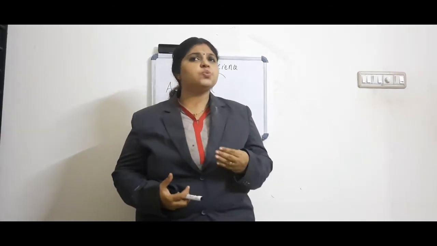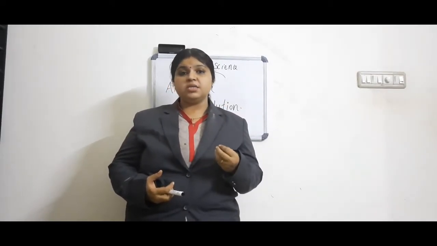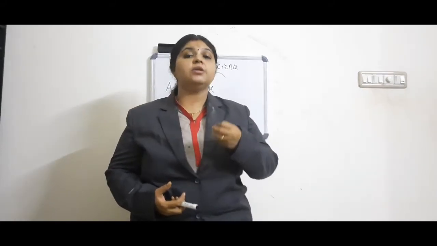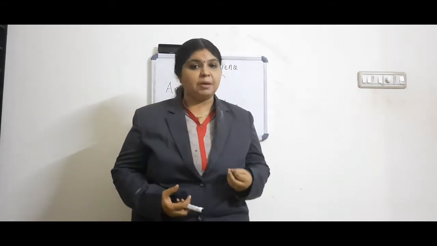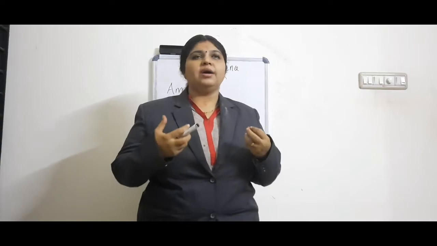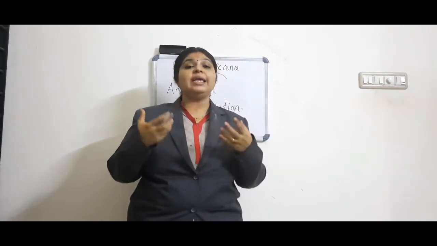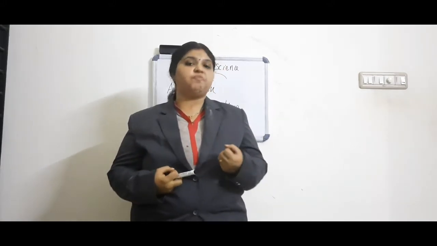And the fourth cause for the American Revolution was the great ideologies of John Locke and Thomas Paine. These great thinkers influenced the people. John Locke was totally against depriving the rights of people.